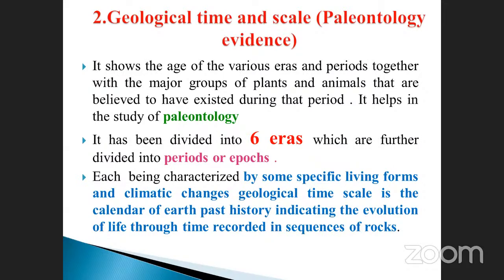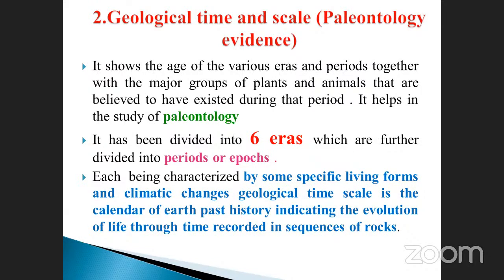Okay, suppose we take an example, coal. Coal was produced how many years before, do you know? Precambrian or Silurian, or which era? So that is very important. Fossils are also very important. Paleontology is mostly divided into 6 eras. How many eras have been reported? 6 eras. Majorly they have divided into 6 eras, which are further divided into periods and epochs.